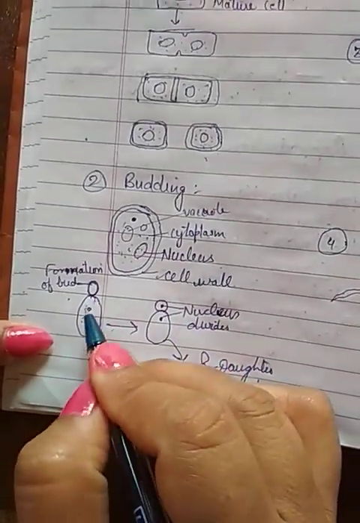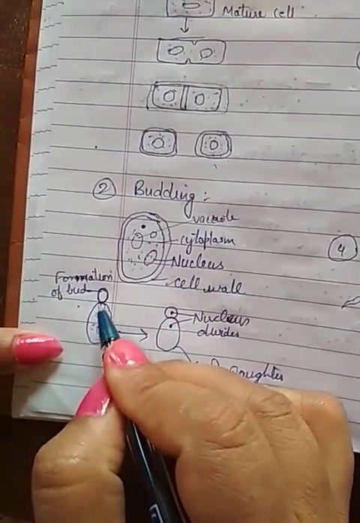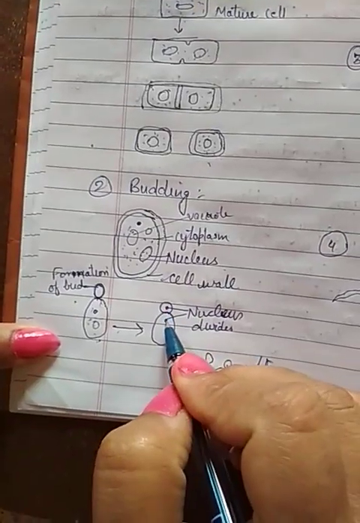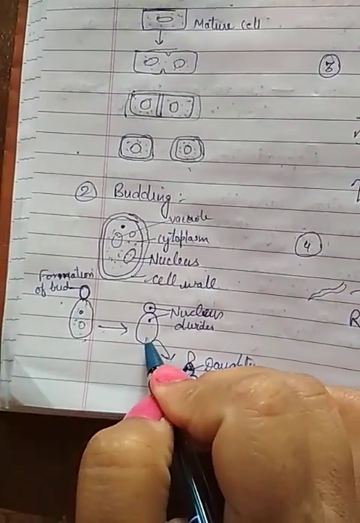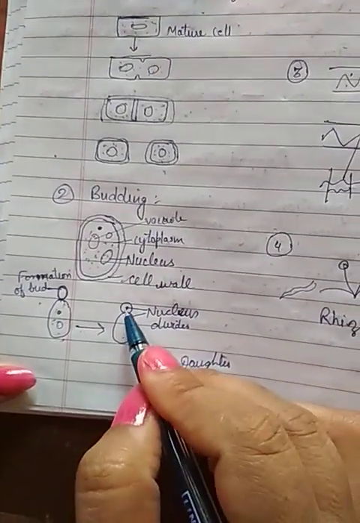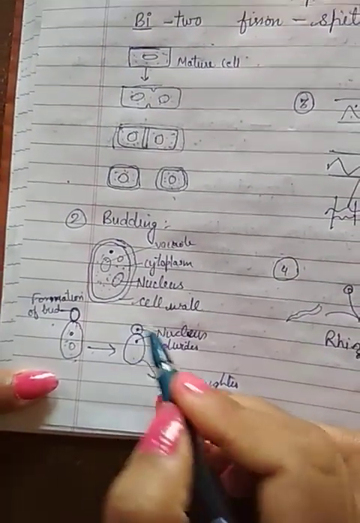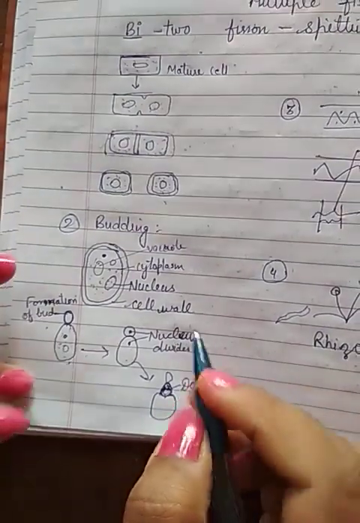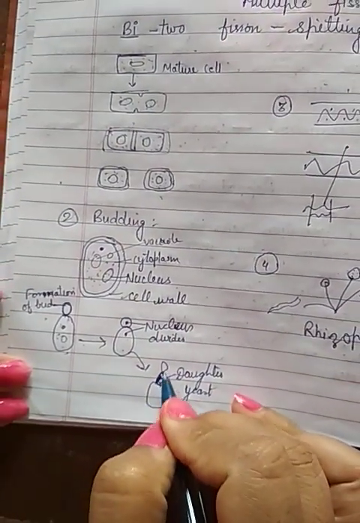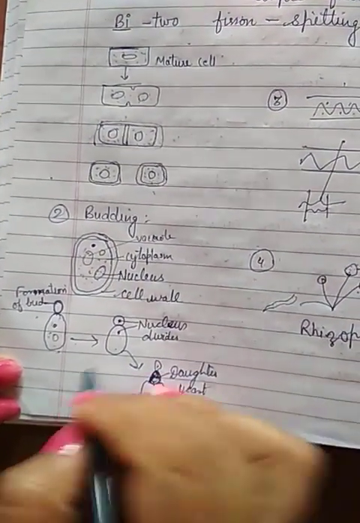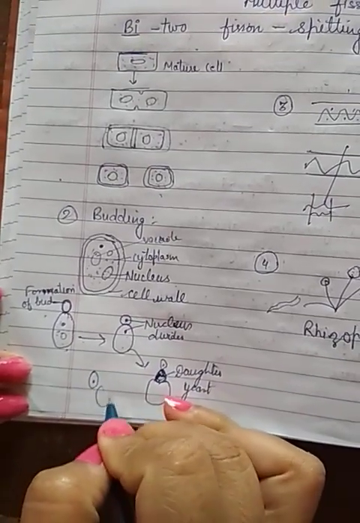Now slowly the nucleus is able to divide into two parts. So one part will remain in the parent cell and the other part will go into the daughter bud. So that bud is able to detach. When that bud detaches, that single bud is able to form a new cell.